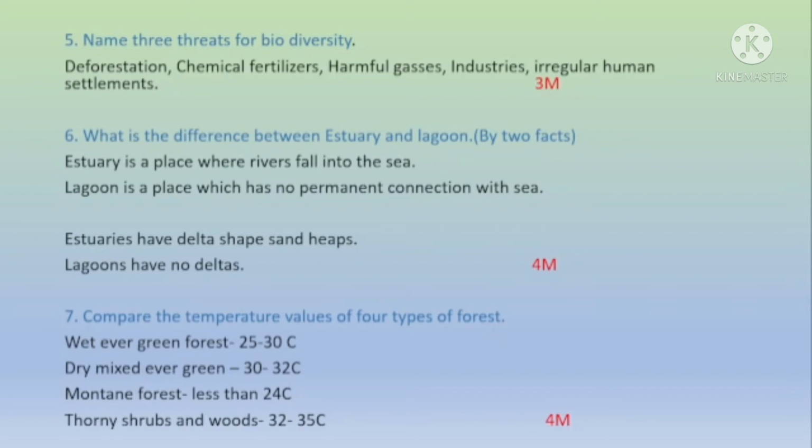And montane forest, their temperature is less than 24 degrees Celsius. And thorny shrubs and woods, their temperature is 32 to 35 degrees Celsius. Because wet evergreen forests are situated in the wet zone, dry mixed evergreen forests are in the dry zone, montane forests are in the central hills, and thorny shrubs and woods are in the semi-arid zone.